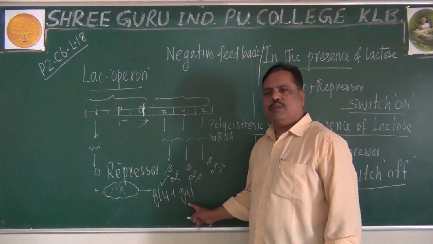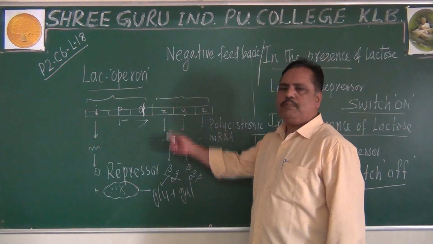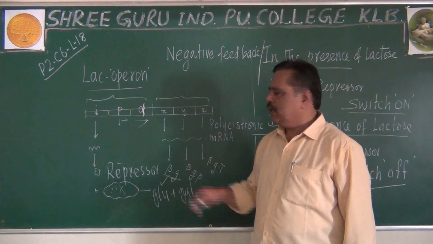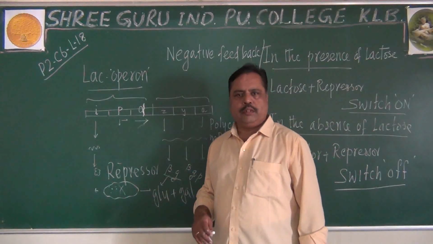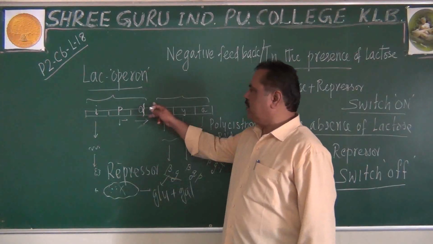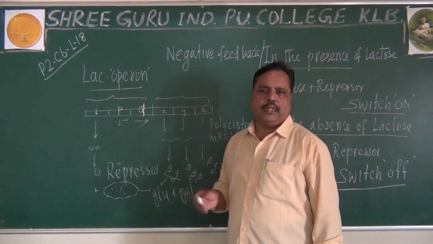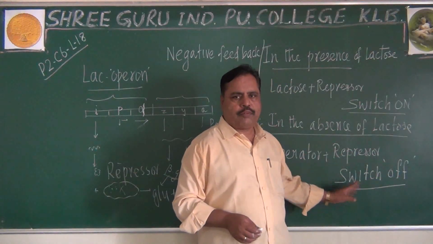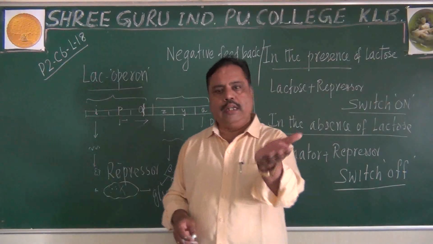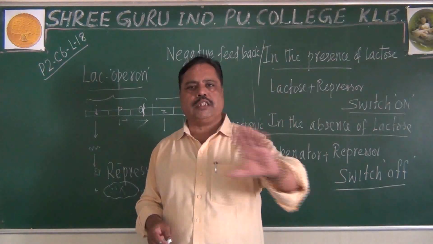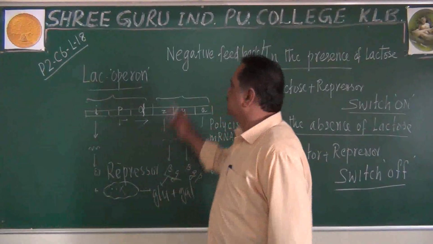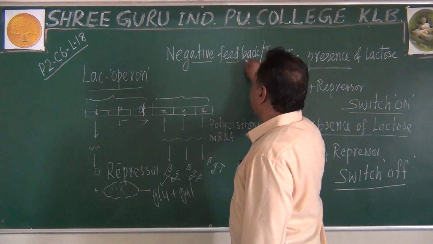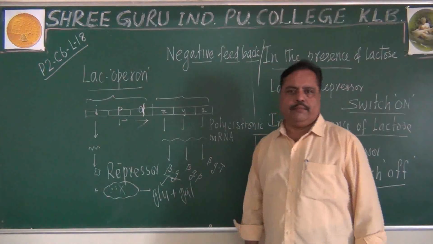The presence of glucose and galactose will stop the transcription itself. Why? Because there is no lactose. No lactose means the repressor will go and bind with the operator, so it will be switched off. That kind of switching off by exhausting all the substrate is called negative feedback mechanism.